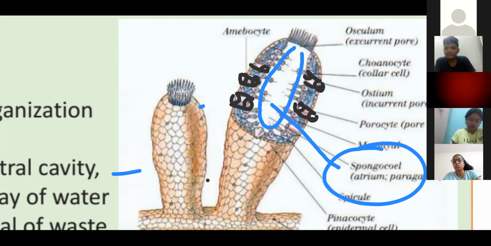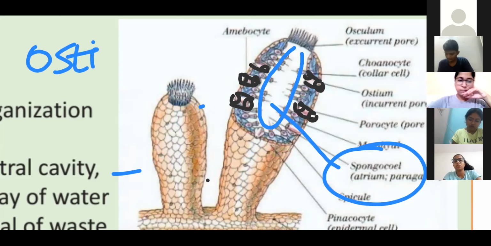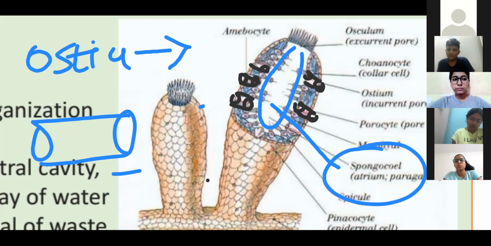So now, the first water pathway, when we see ostia, through the ostia, the structure is like this. On one side it opens on the body surface, on the other side it opens into the spongocoel.